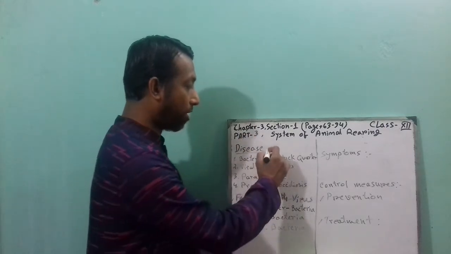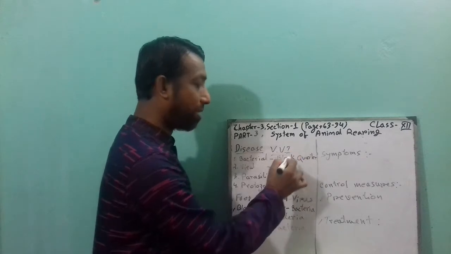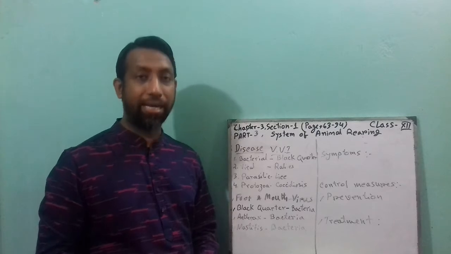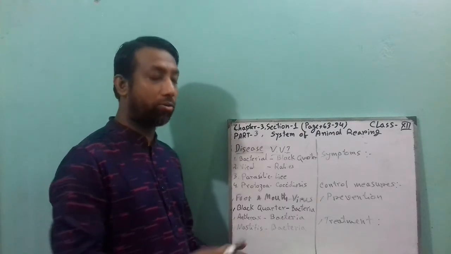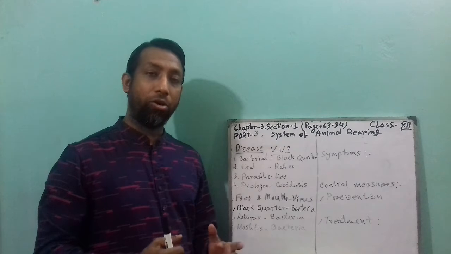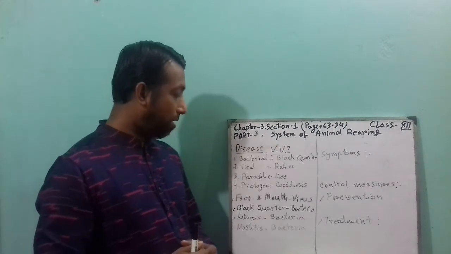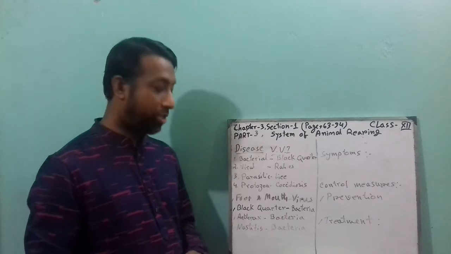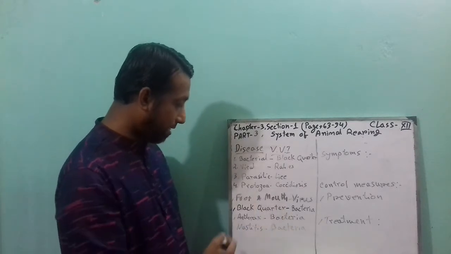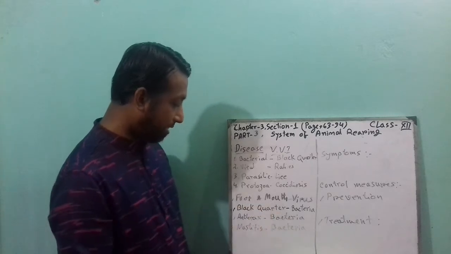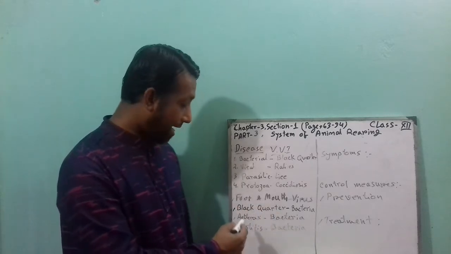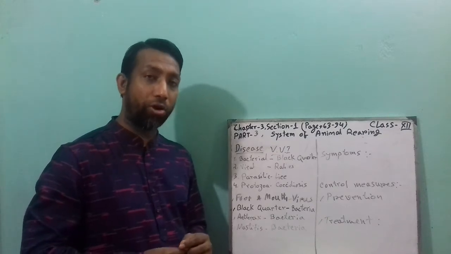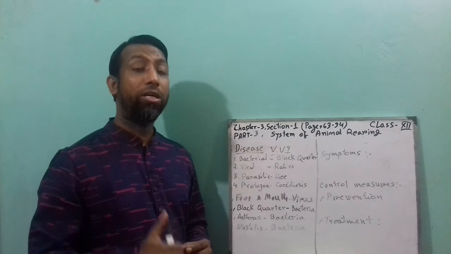This is very important. This disease management is very important. And most of the time, even in the final exam, you can get one question from this, hopefully. So today I'll discuss some diseases of cattle: one is foot and mouth disease, next one is black quarter disease, next one is anthrax disease, and the other one is mastitis. These 4 diseases are very important and very harmful for cattle breed.